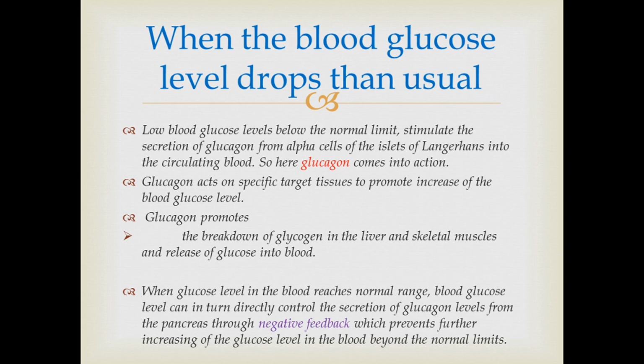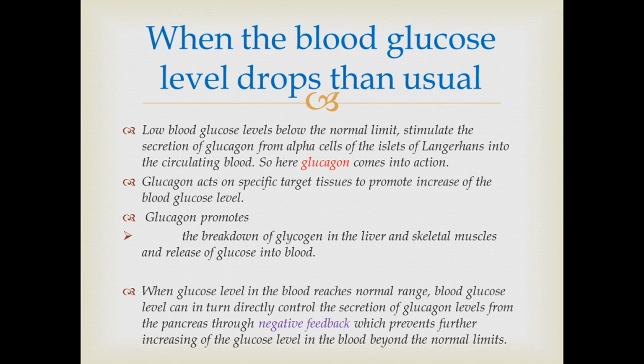After this is done, the glucose level in blood will reach the normal range. Then blood glucose level can in turn directly control the secretion of glucagon from the pancreas through negative feedback, which prevents further increase of glucose level in blood beyond normal limits. After the glucose level reaches the normal range, there is no more stimulation of receptors, then no more secretion of glucagon from the pancreas.